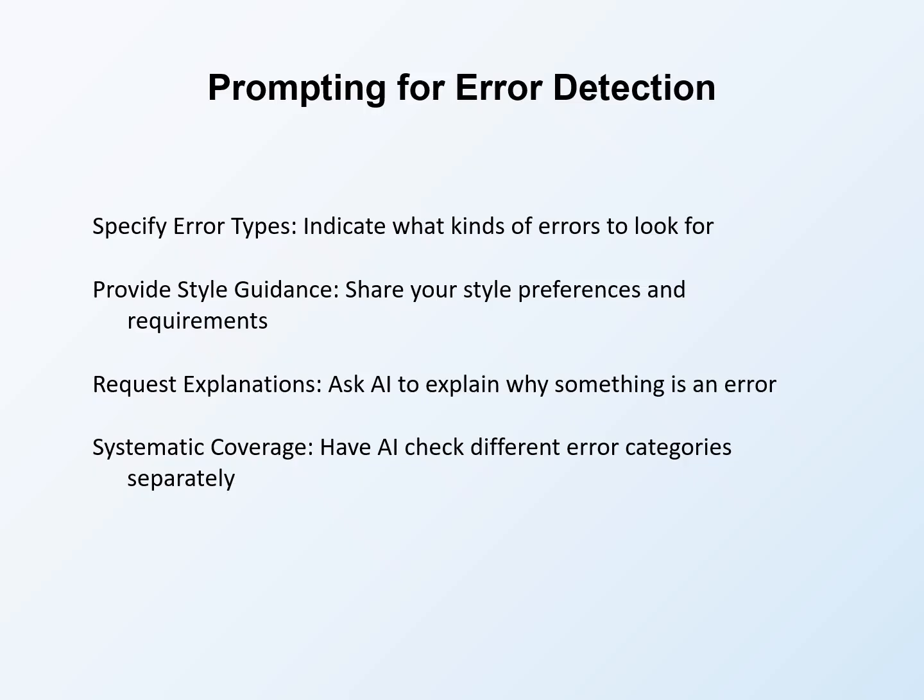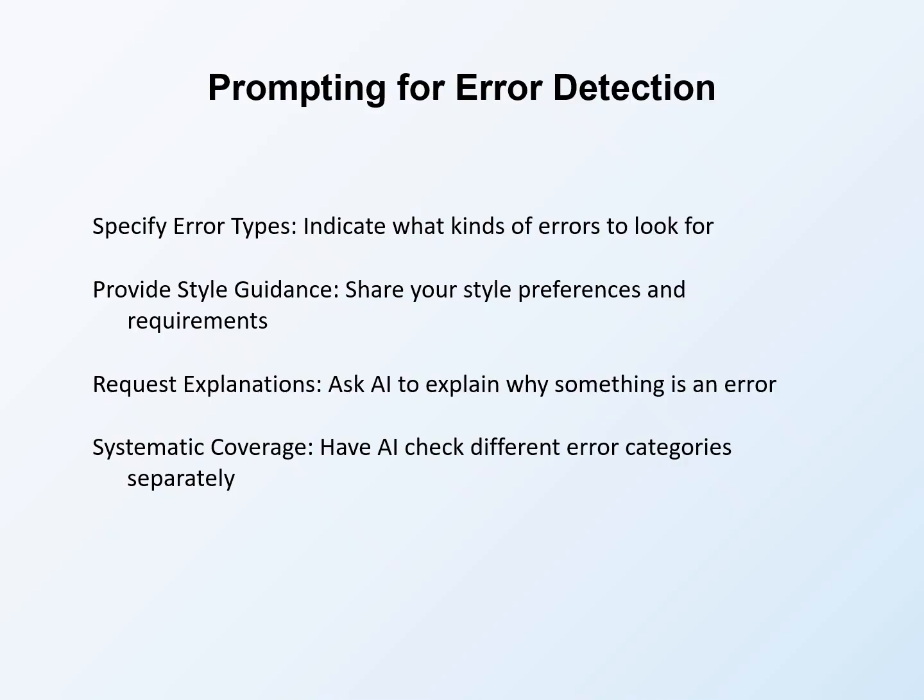Requesting explanations asks AI to explain why something is an error. Understanding why AI flags something helps you learn and helps you evaluate whether the flag is valid. Not every AI suggestion is correct. Explanations help you judge. Systematic coverage has AI check different error categories separately.